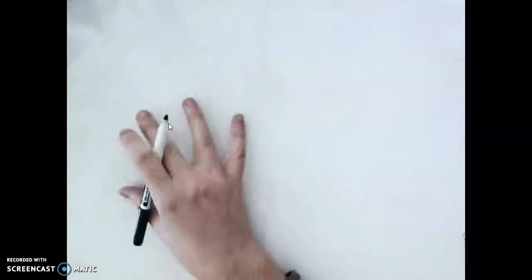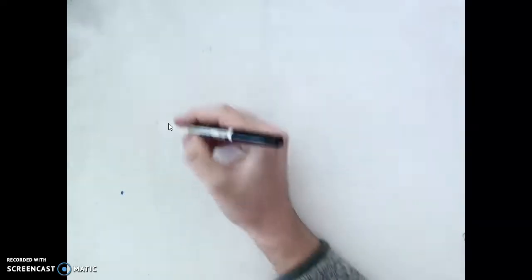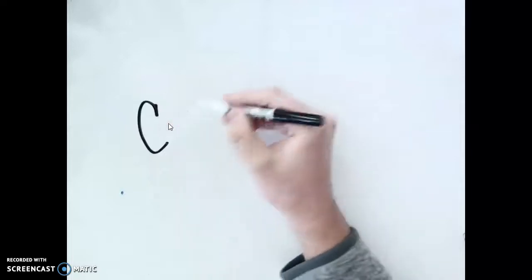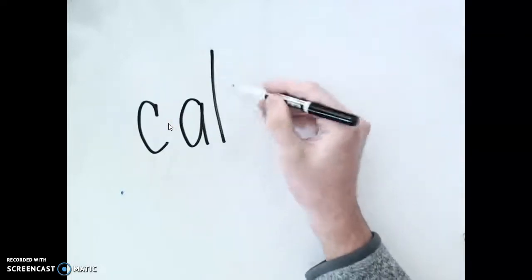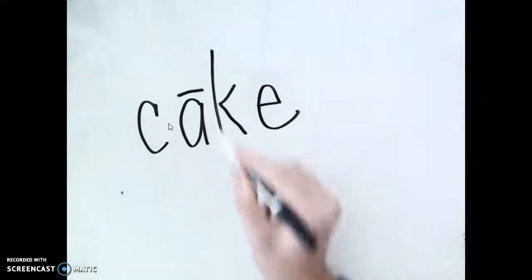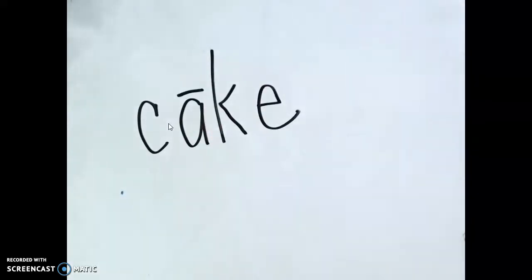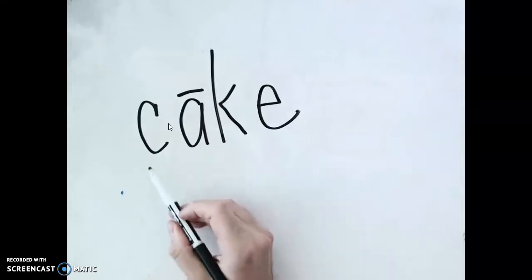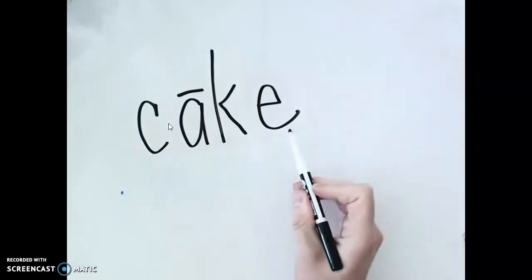Today we're going to play a chaining game. I'm going to write a word, we're going to read it together, and then we're going to change one sound in the word to make a new word. My first word today is cake. If I go to spell cake, I go k-a-k, cake. Since the A here makes a long A sound, I put a magic E at the end. Now I have the word cake.